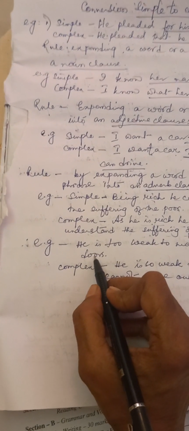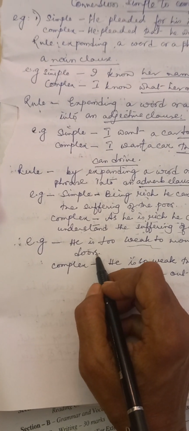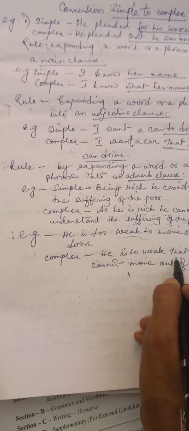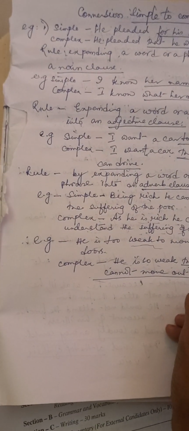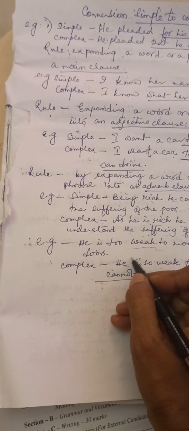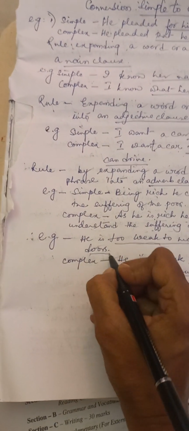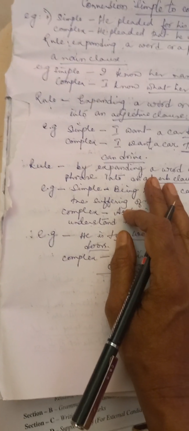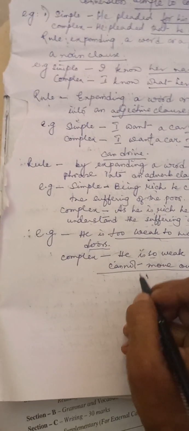Another example, he is too weak to move out of doors. The complex sentence would be, he is so weak that he cannot move out of doors. That he cannot move out of doors is the adverb clause. And too weak to move out, this is the phrase of the simple sentence. And we are using so that instead of to, and thus we are changing it into a complex sentence.